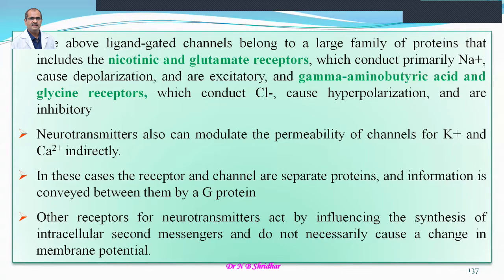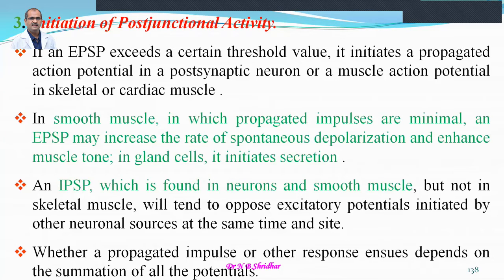Whenever a ligand comes and binds with the binding site, these will move. Then there will be an energy-dependent conversion, adenosine triphosphate to adenosine monophosphate. Then a cascade of events will take place, and other receptors of neurotransmitters act by influencing the synthesis of intracellular second messengers and do not necessarily cause a change in the membrane potential. Yeah, and that is the second step.